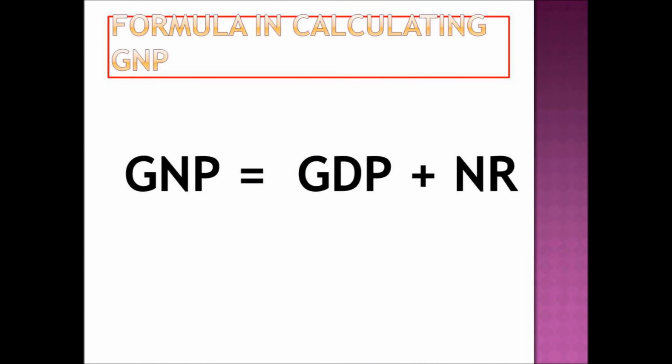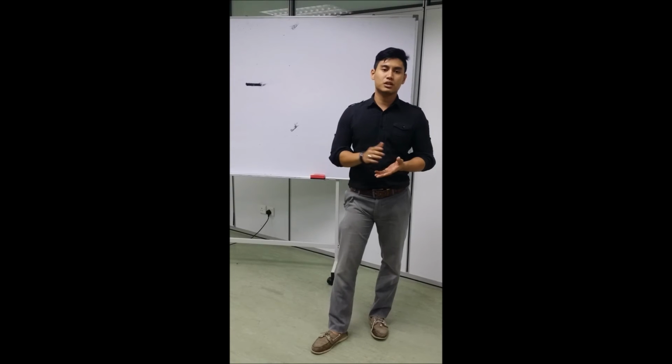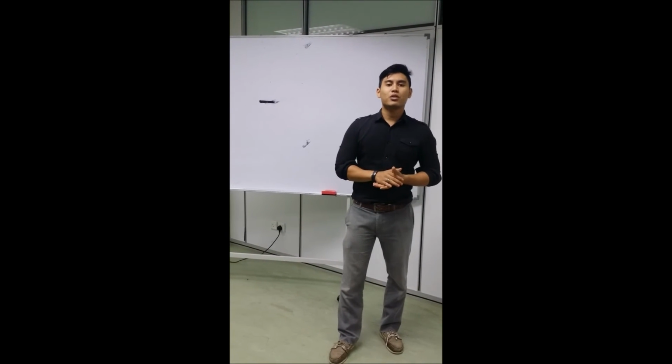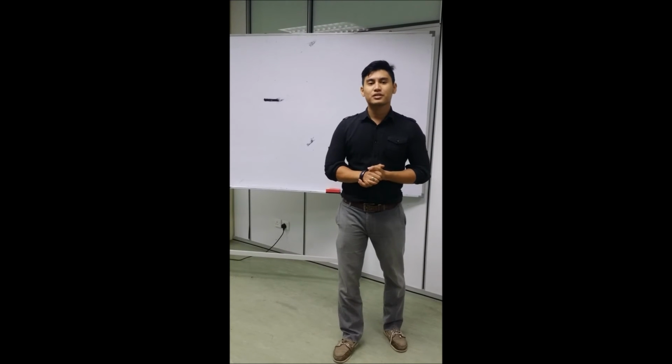Okay, next I will go on to the GNP formula. Calculating it, the GNP formula is GDP plus NR. As we all know, GDP is gross domestic product, plus NR, which is the net income from assets abroad, or net income receipts.